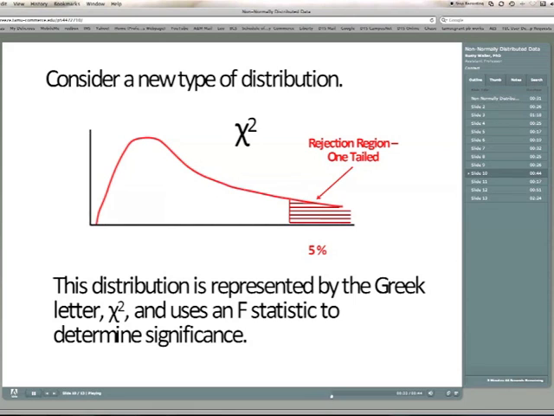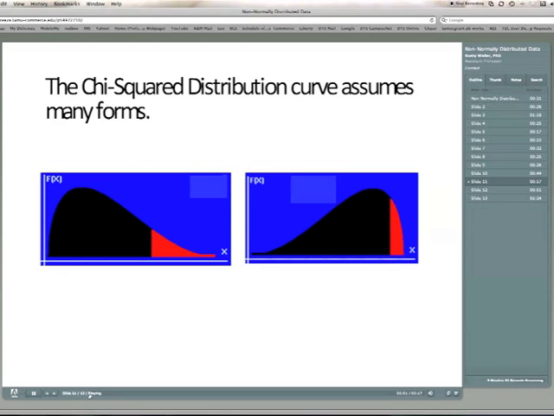On the left, you have all of that which is clear white under the curve. That's apparently a failure to reject region, or acceptance region. Over to the right, we have 5% of the data which are rejected. Chi-square curves can take many forms. I thought these were pretty little pictures.